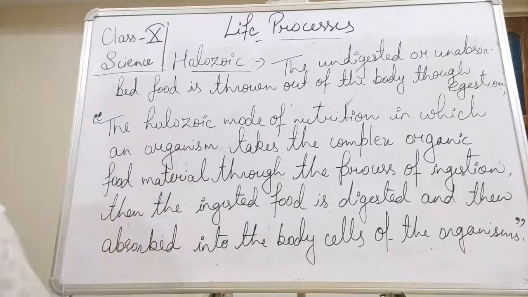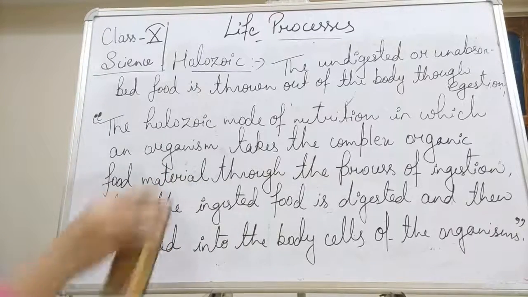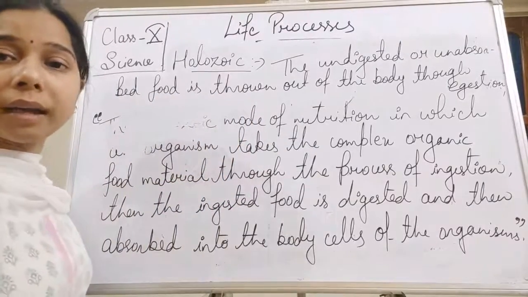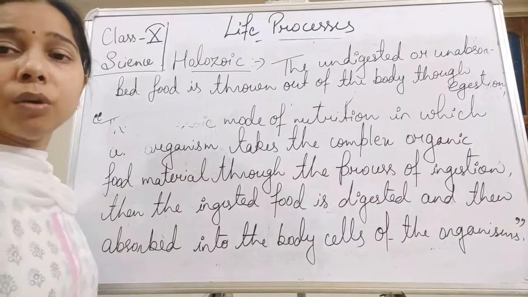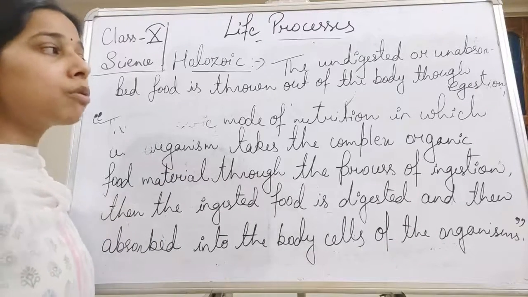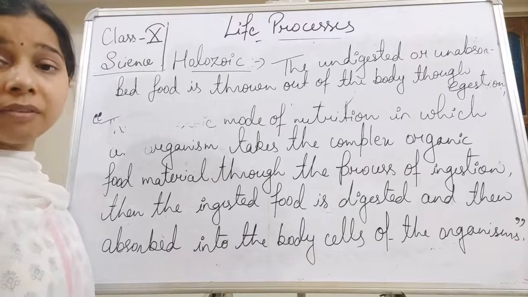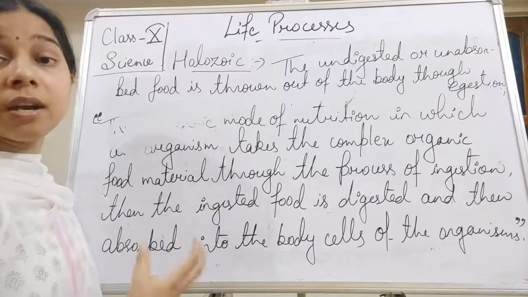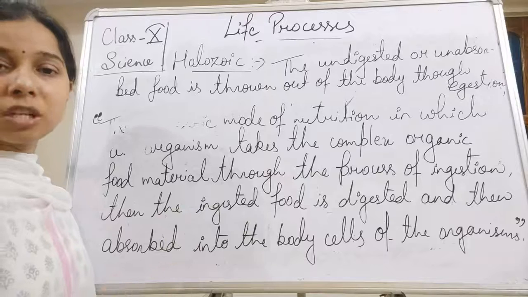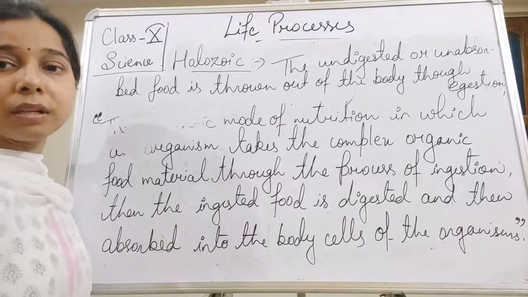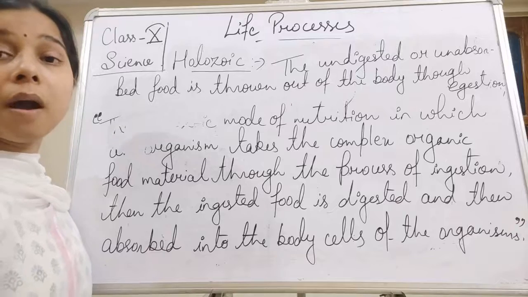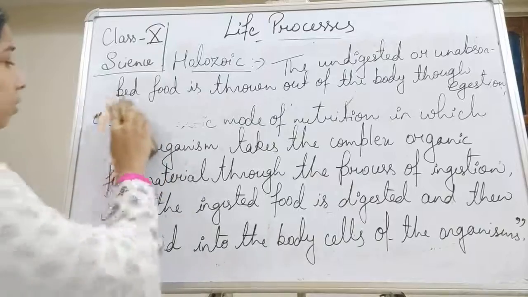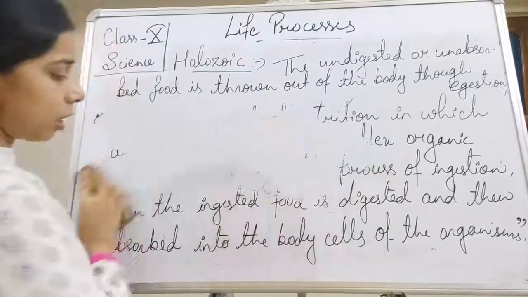So let me write that there are different kinds of organisms, including human beings and different animals, including dog, cat, bear or any kind of animal. They show this kind of mode of nutrition. Even the amoeba shows this mode of nutrition, in which ingestion, digestion, absorption, assimilation and finally egestion, meaning throwing out waste material from the body, is also a part of the nutrition, students. Okay. So we can write some examples here.